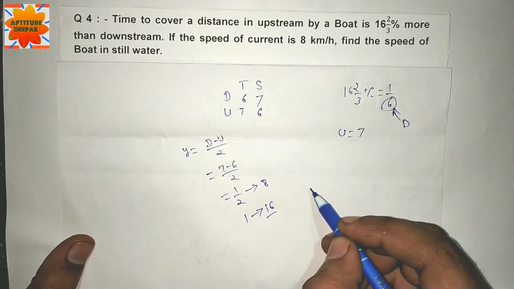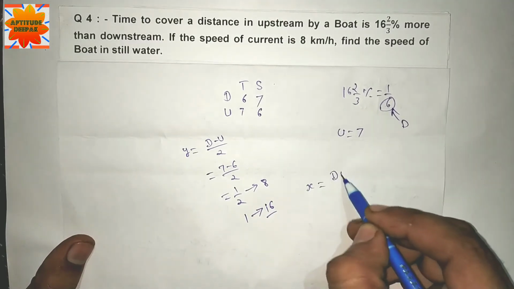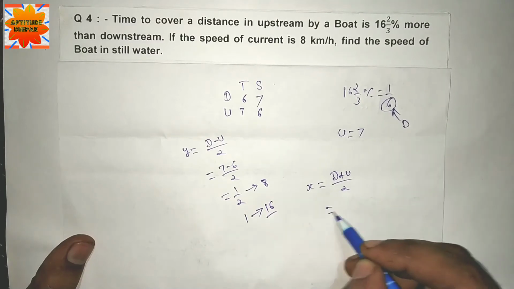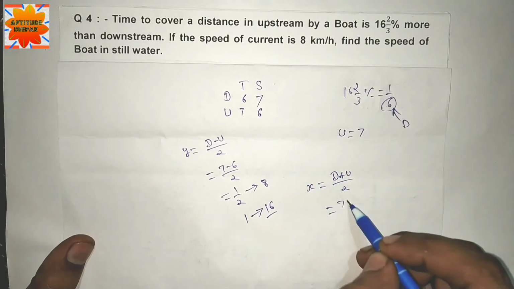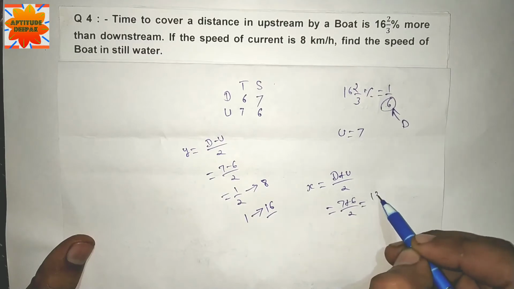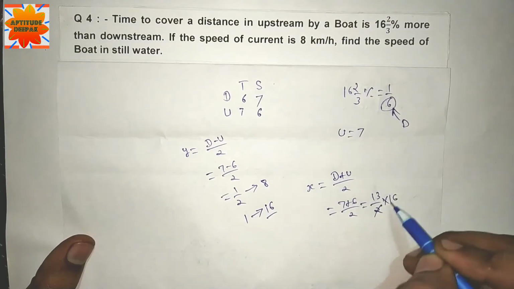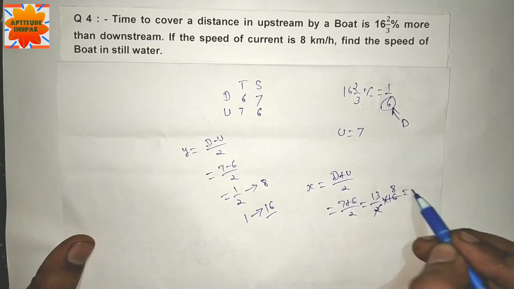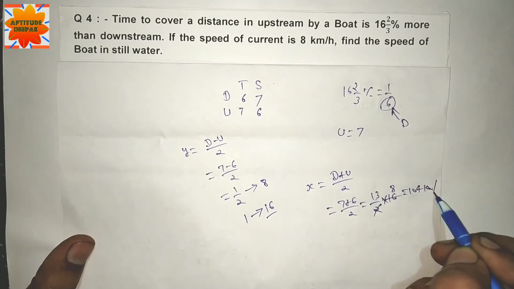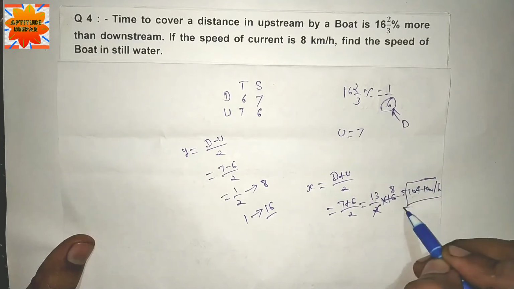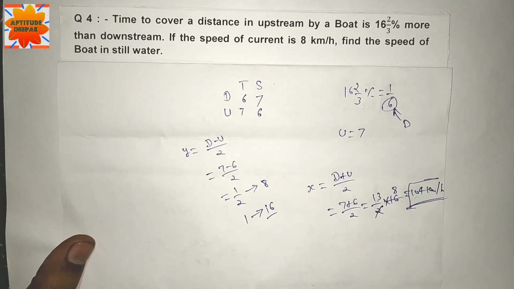Speed of boat is equal to x, which is (downstream plus upstream) divided by 2. 7 plus 6 divided by 2 is 13/2. 1 unit is equal to 16, so multiply 16 by 13/2. 2 eights are 16, 13 eights are 104. 104 km/h is the speed of the boat in still water.